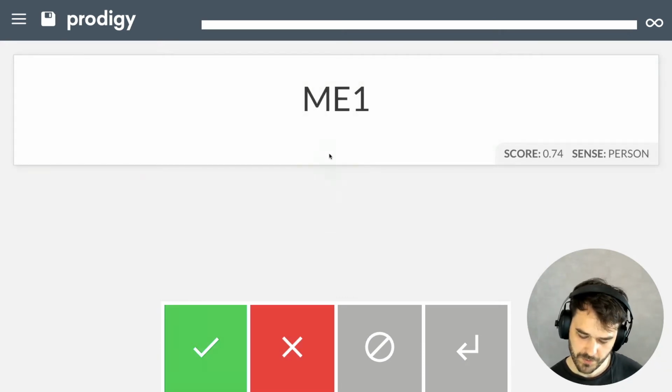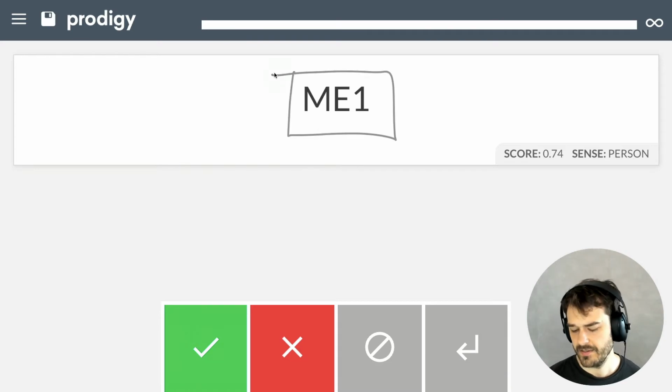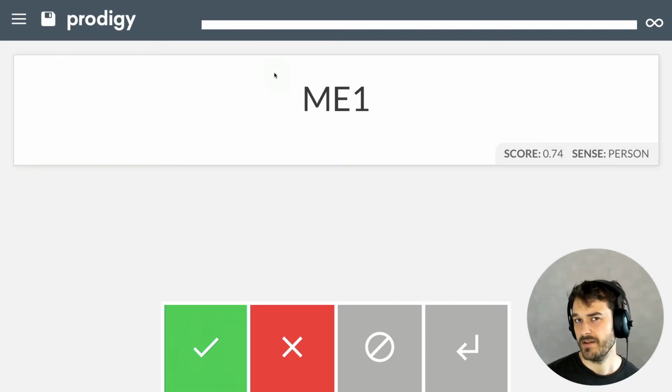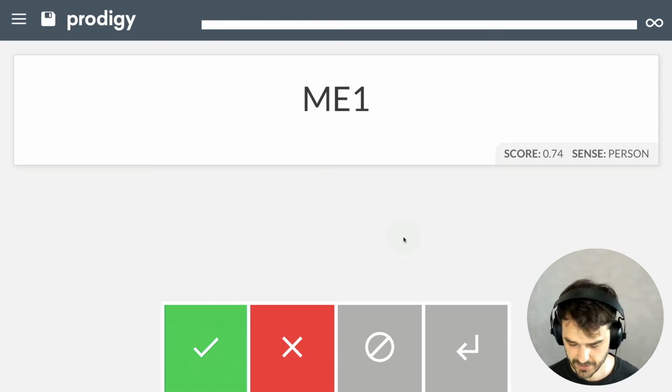So this is one that I think is just a little bit interesting. ME1, I think, is referring to Mass Effect 1 in this case. And that's certainly something that could be valid for my use case. But I do want to emphasize that this is just a behavior that I do appreciate because it's giving me abbreviations that I myself might not have come up with. So that's great.